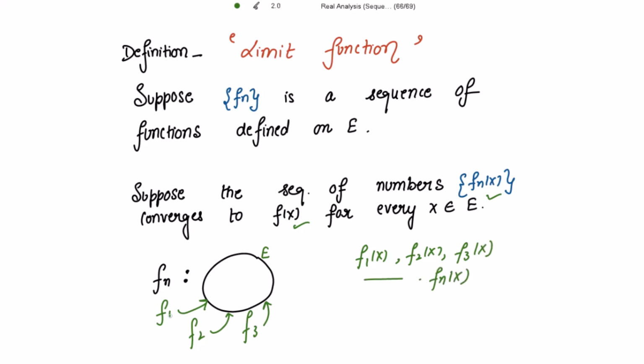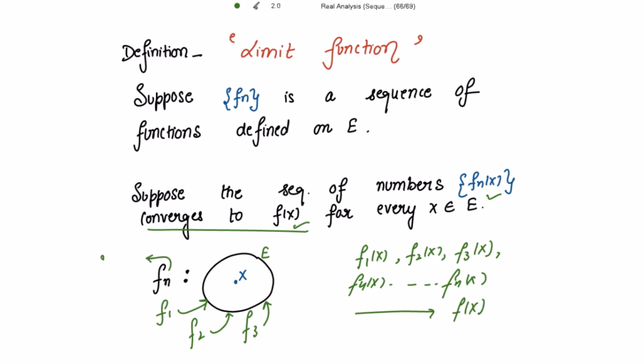That is, if f1 is defined on E, then the value of f1 at x, where x belongs to E, right? So if f2 is defined on E, then I have the number f2(x), the value of the function f2 at x. Similarly f3(x), so on up to fn(x). So if all these numbers are converging to f(x) for every x belonging to E, now here n is tending to infinity.